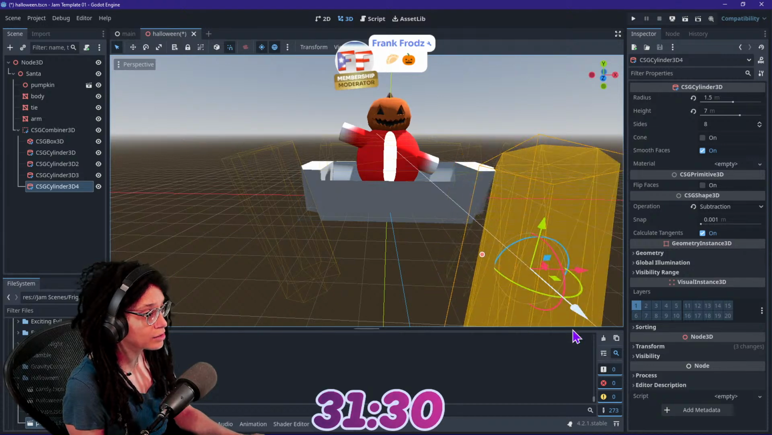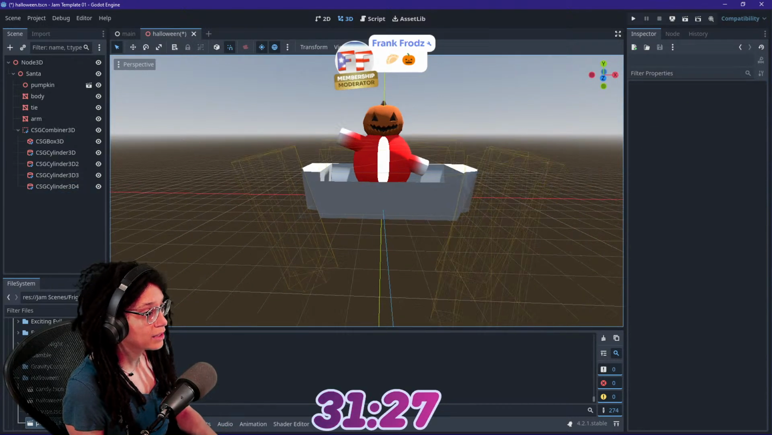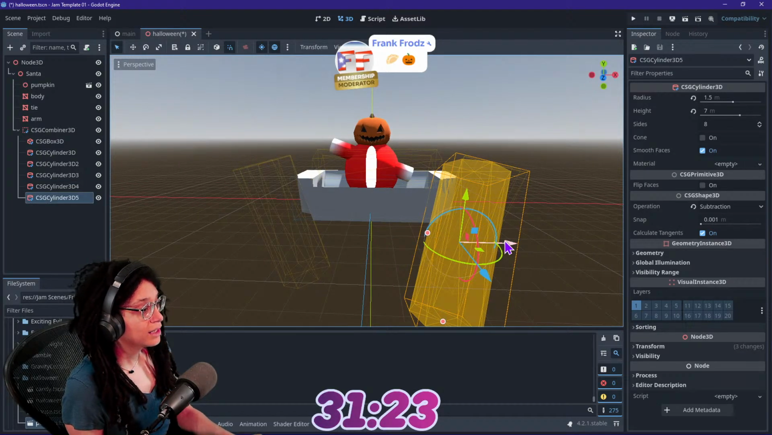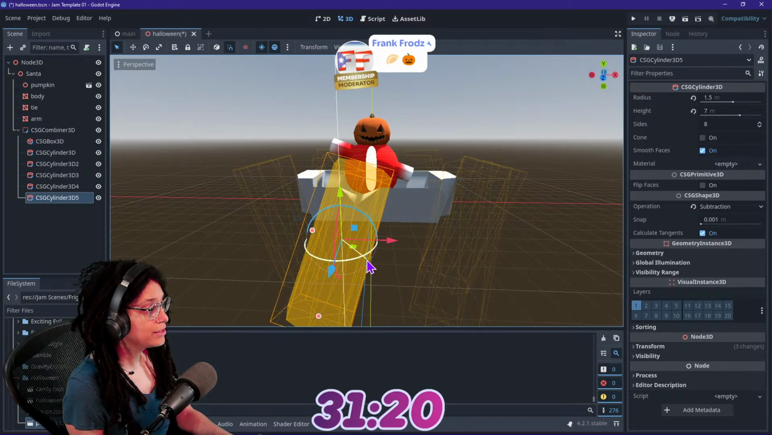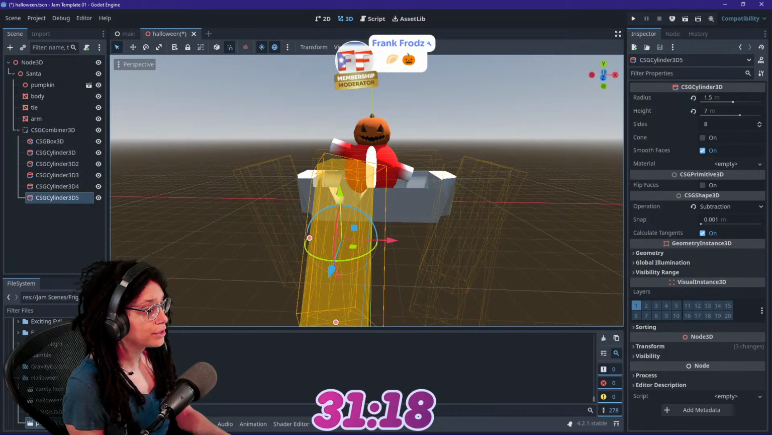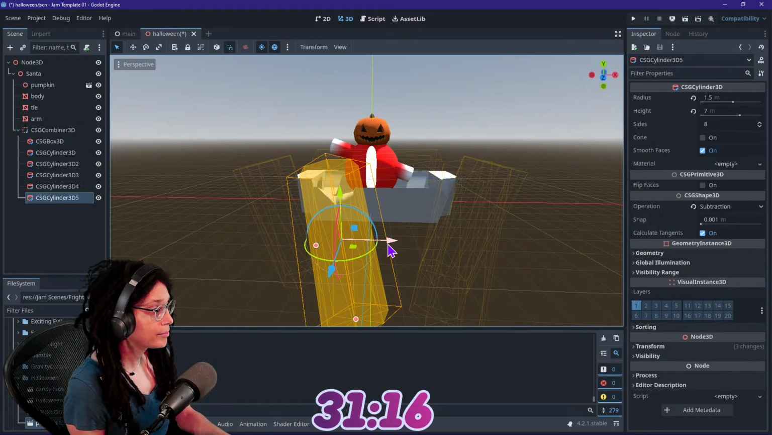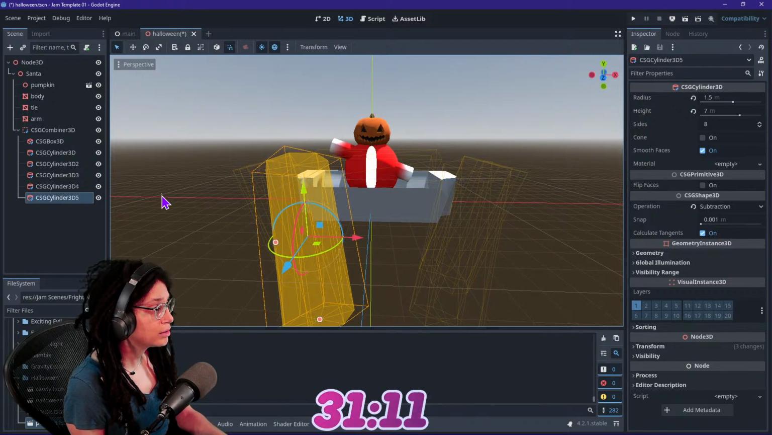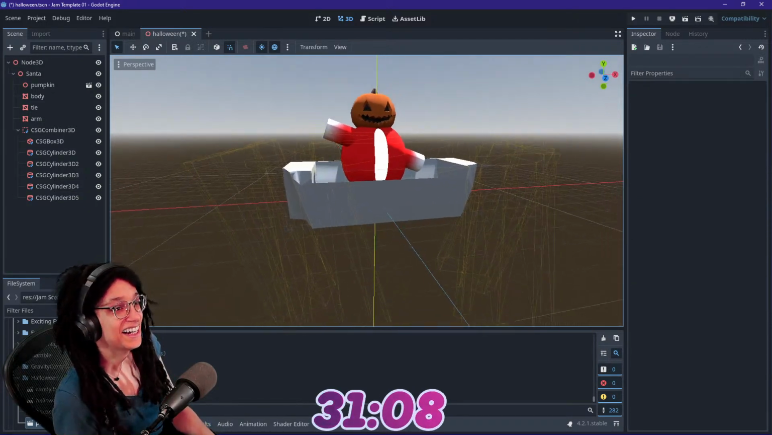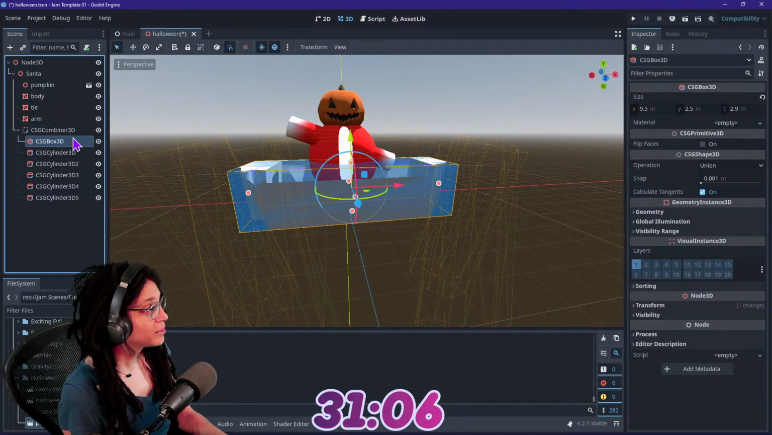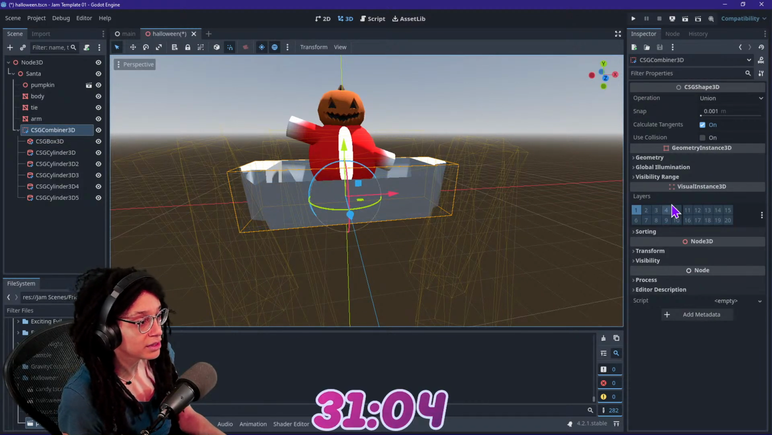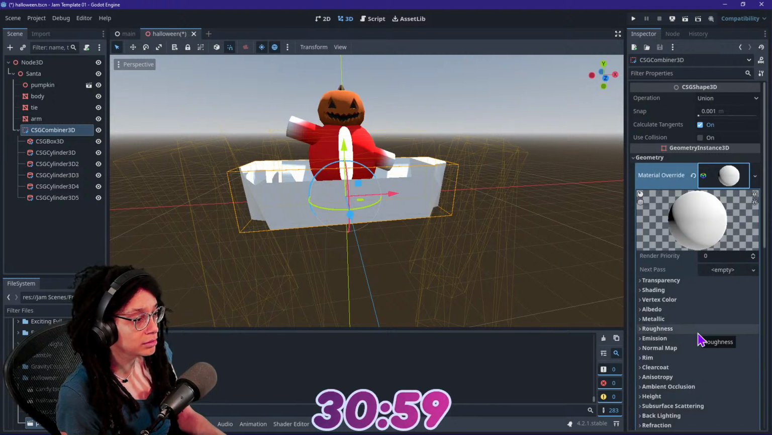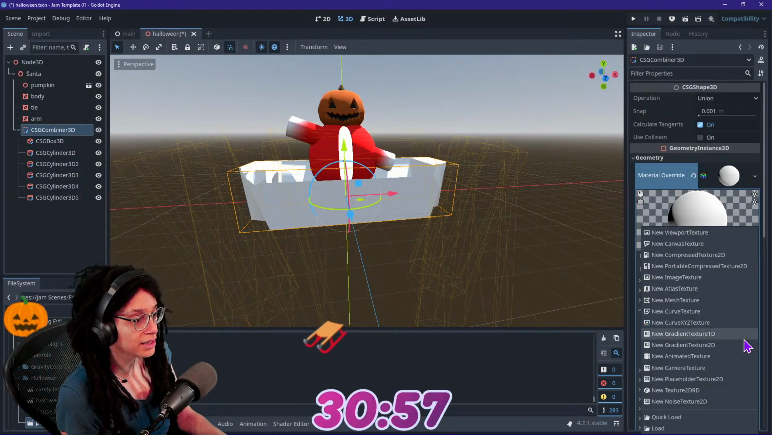Oh God, why am I not quitting on the sleigh? Why am I not quitting on the sleigh? What is that? How else could I make the sleigh fancier? Maybe if I were to, oh dear God. What is that? Maybe if I were to put a material on there. Let's do a texture here.